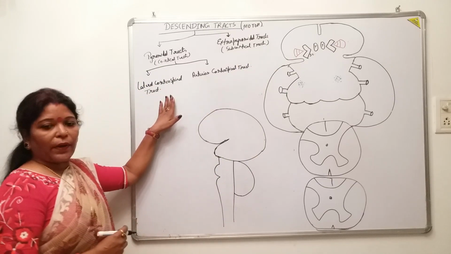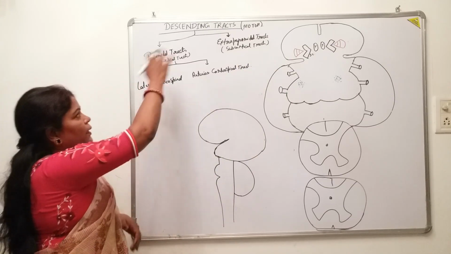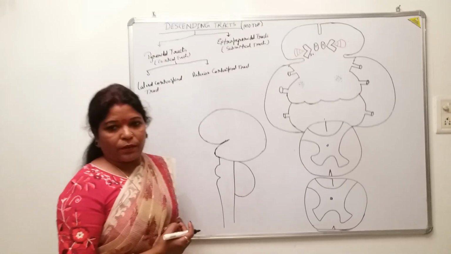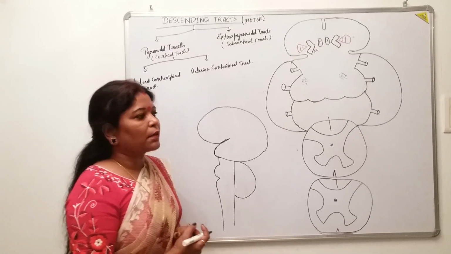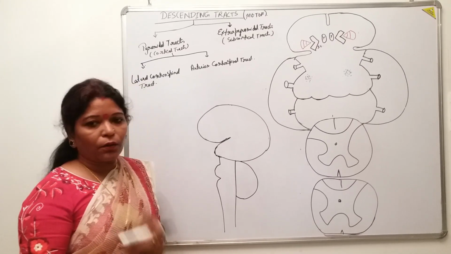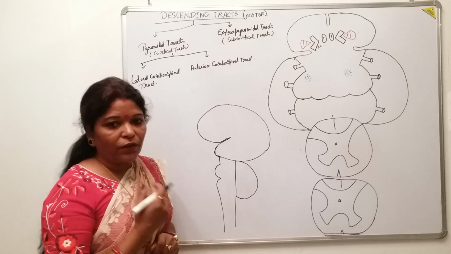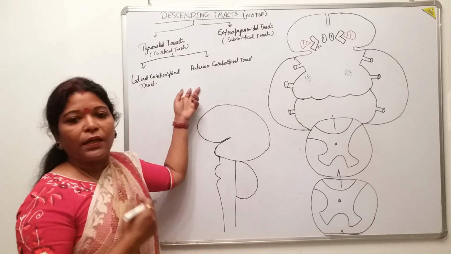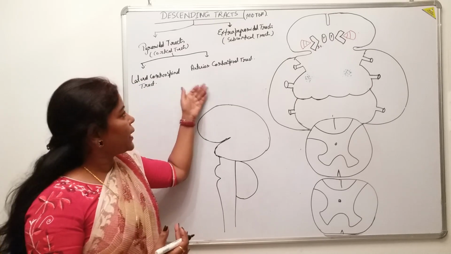These tracts are concerned with voluntary motor movement. That means the motor pathway, the descending tracts which are controlling the skeletal muscles, the movement of the skeletal muscles.